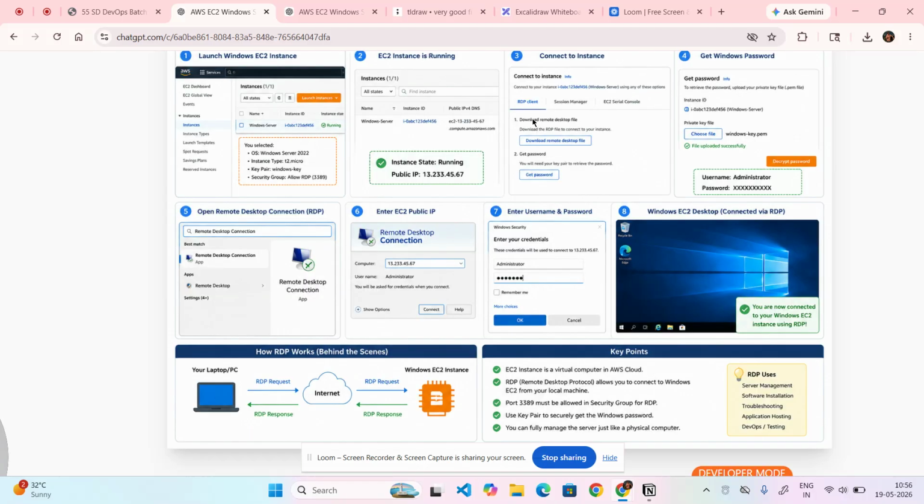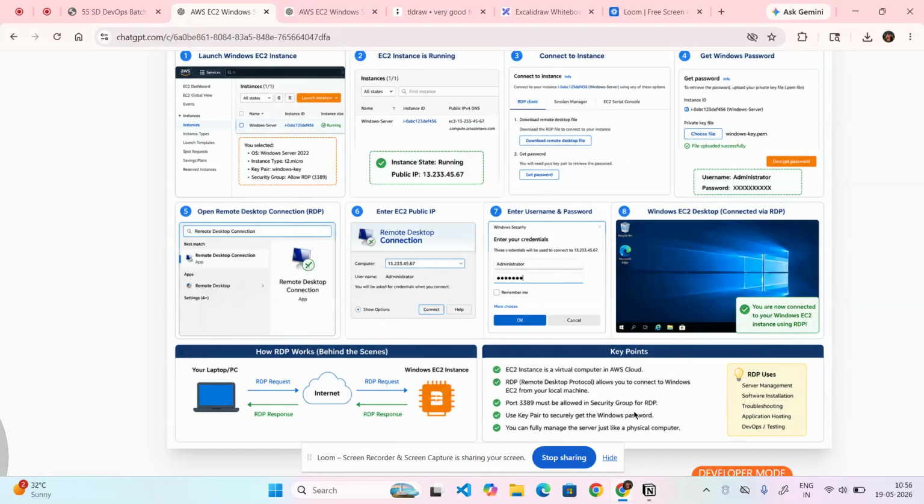So guys, here you can see what is happening. First we go with the EC2 instance, we launch it, right? Once my instance has been launched, it is in the running stage. I got the public IP address, connect to the instance. Go with the RDP client, download the file, get the password, check the username and the password. Whatever the password and username are, just go with your RDC, give it there. Once you're done with that, you are going to get the access of your web server, right?